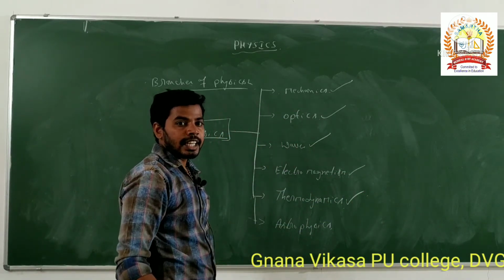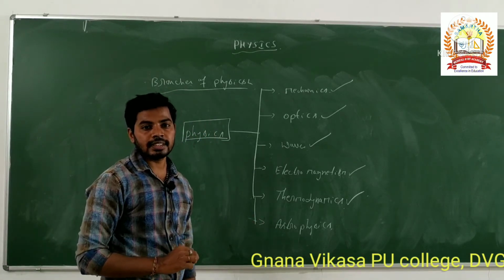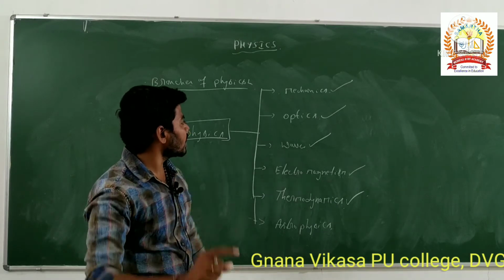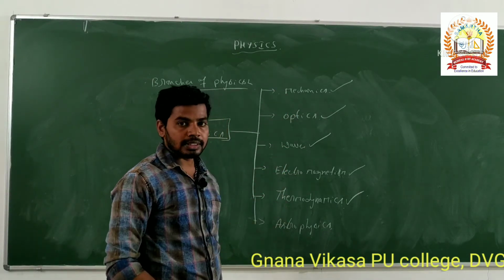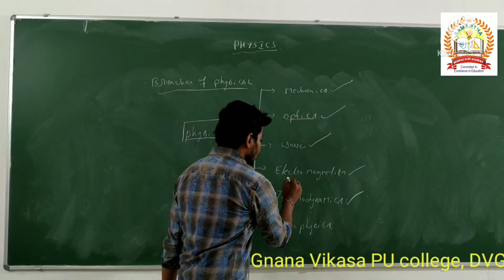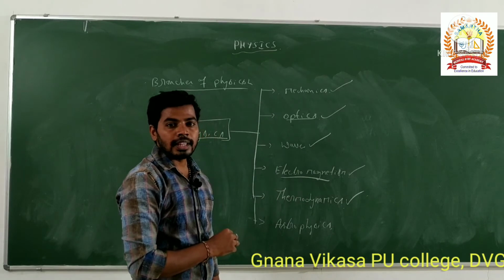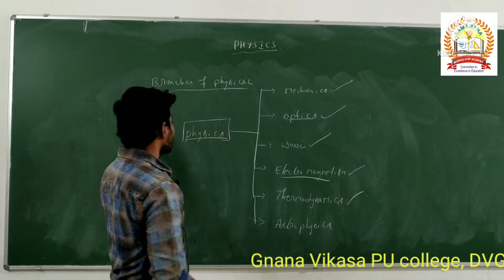In higher education, we discuss astrophysics. That means in 11th we discuss only mechanics, waves, and thermodynamics. In 12th class, we discuss optics as well as electromagnetism. These are the branches of physics.